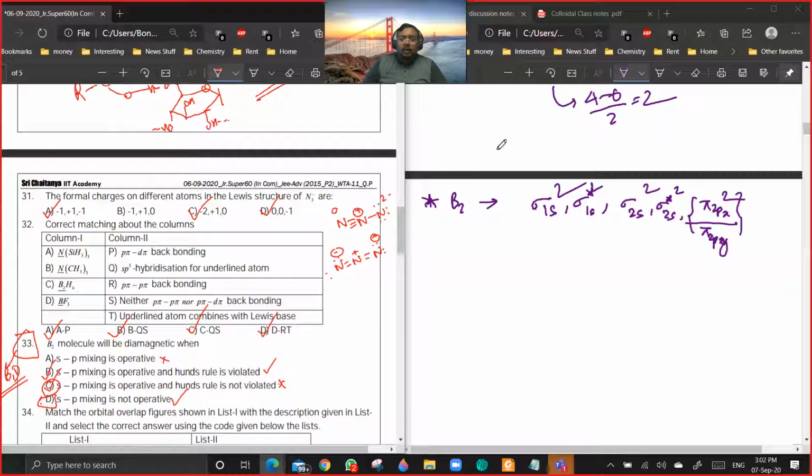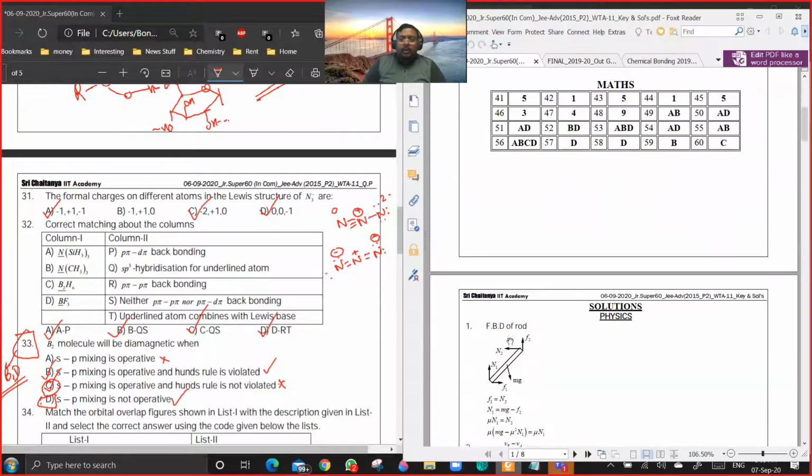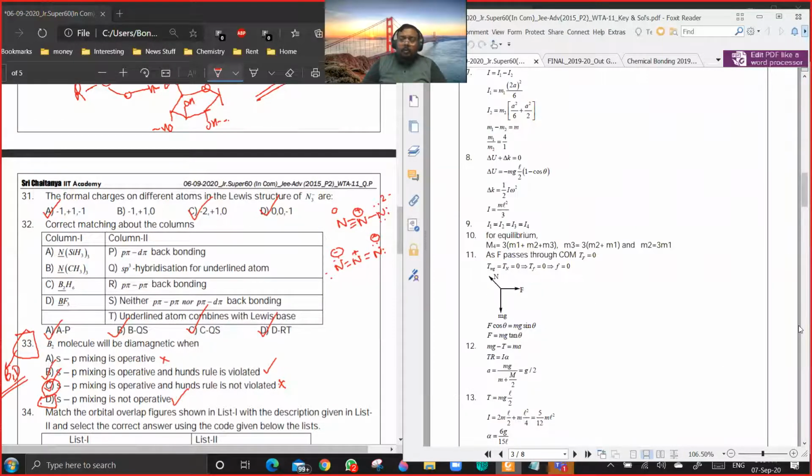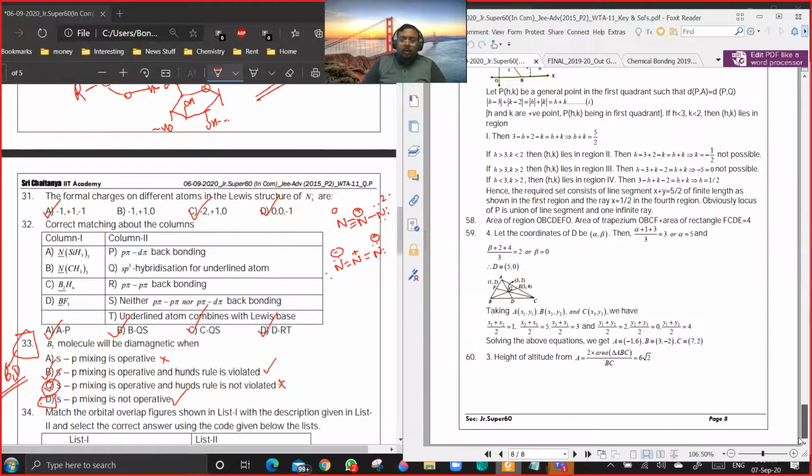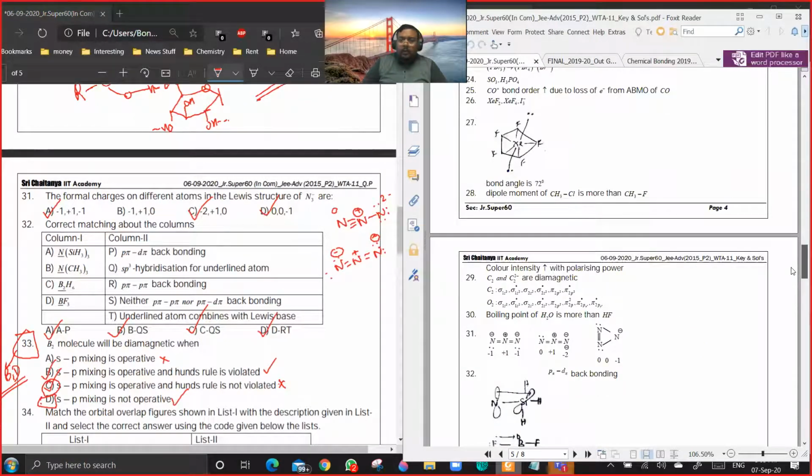Also, they have given D as an option. One minute. See, for the D one, I think they have considered the bridge bonding, coordinate bonding thing. Actually, this structure doesn't exist, with the double bond. But they are talking about possible Lewis structures, so you can.